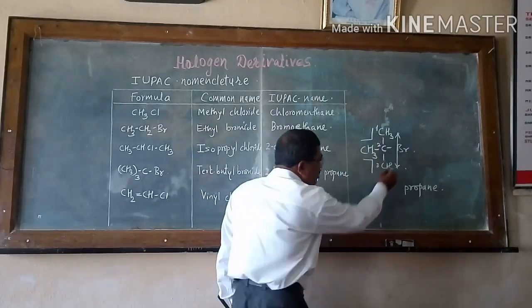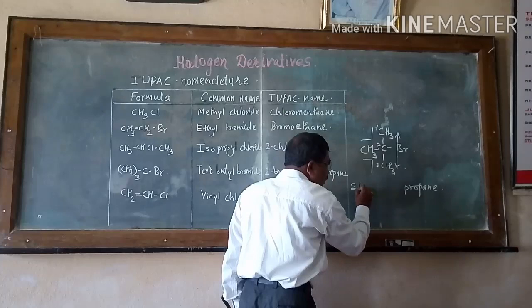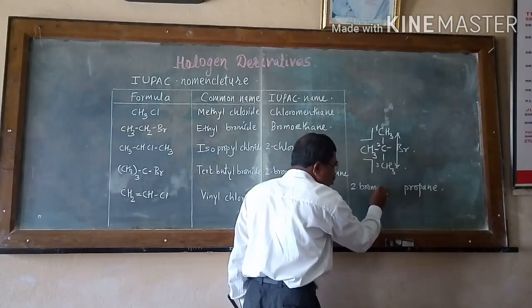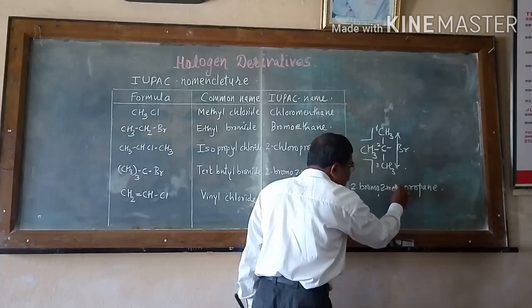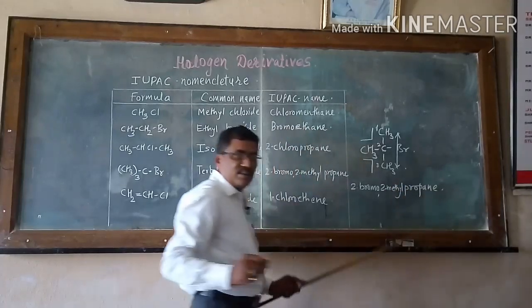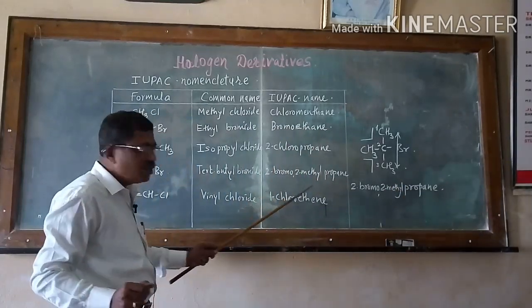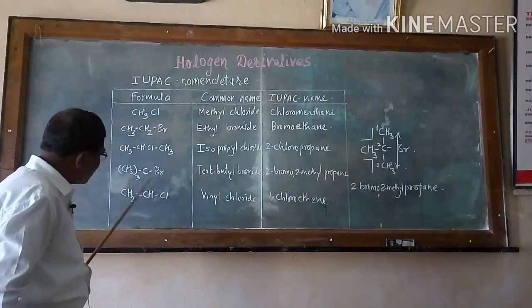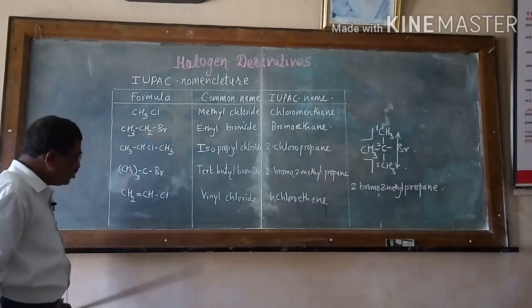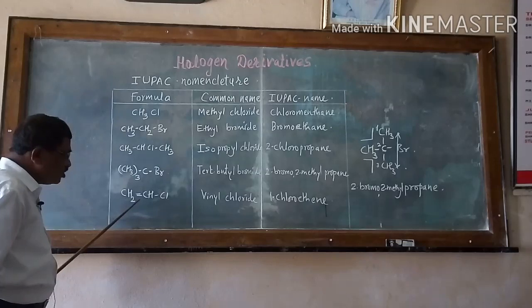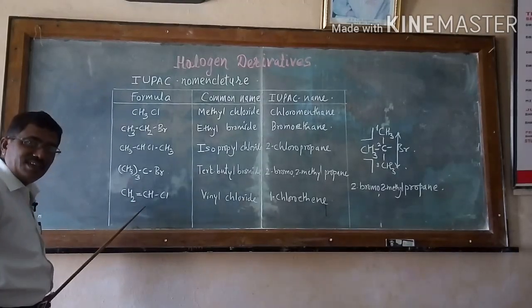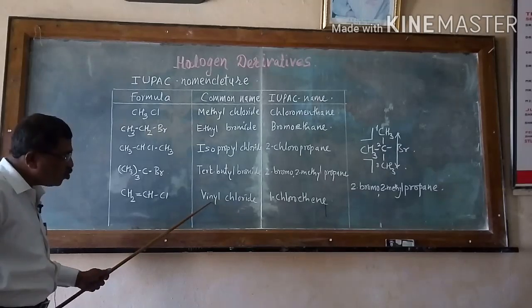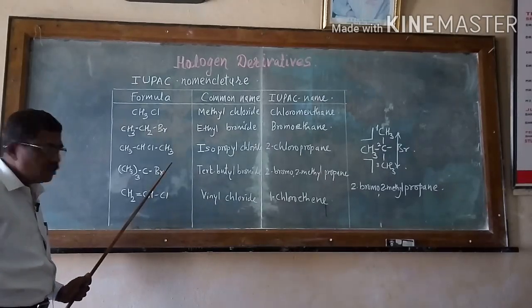Hence I am writing here 2-bromo-2-methylpropane as the IUPAC name of this compound. Next one, see here, CH2=CHCl, that is an alkene, ENE. It is called vinyl chloride.